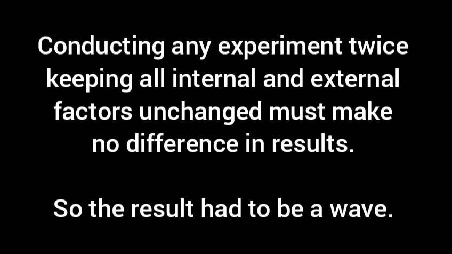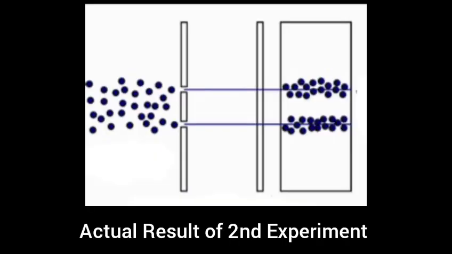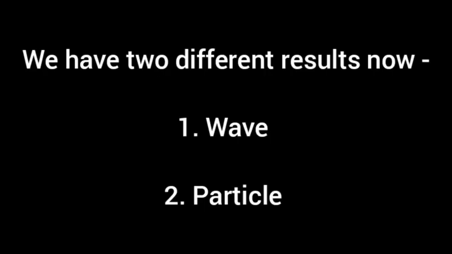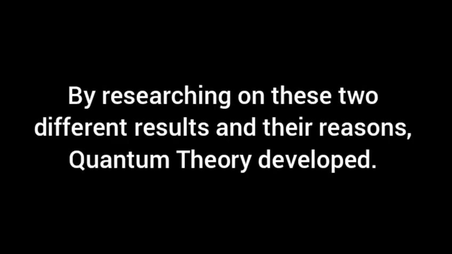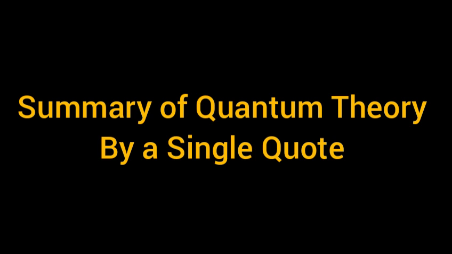The experiment was conducted keeping everything unchanged. So the estimated result was a wave, but the actual result was a particle. The sensitive sheet was showing a single point where all electrons are hitting. So, we had two different results now, wave and particle. This result triggered massive research and quantum theory developed. We can't discuss the whole theory here, because it's very confusing. Also, the conclusions are hard to explain too.